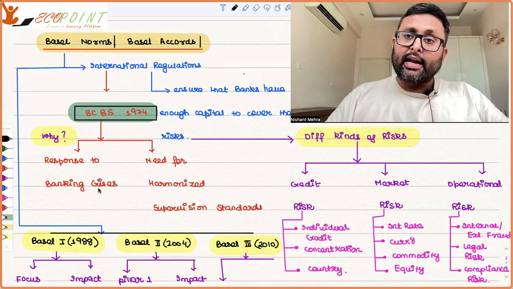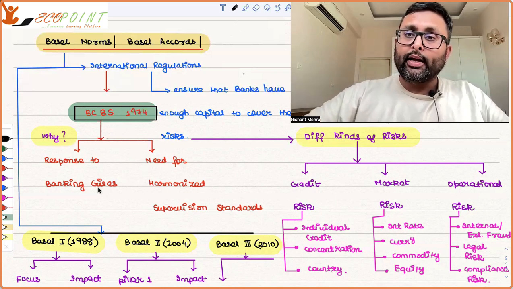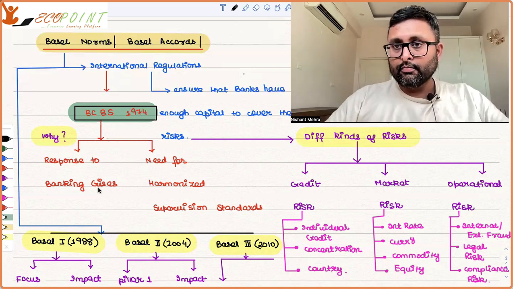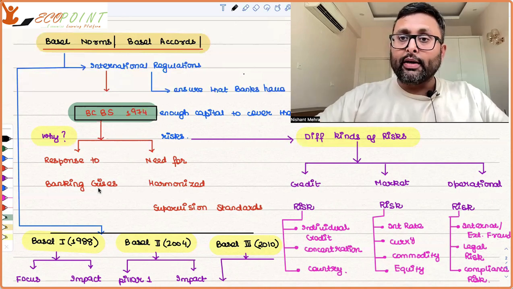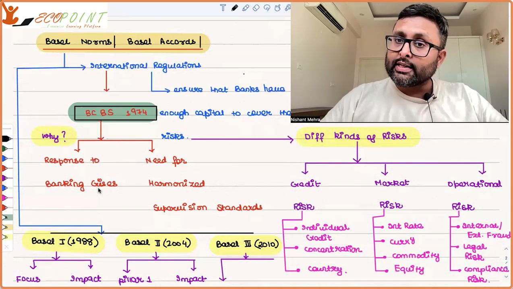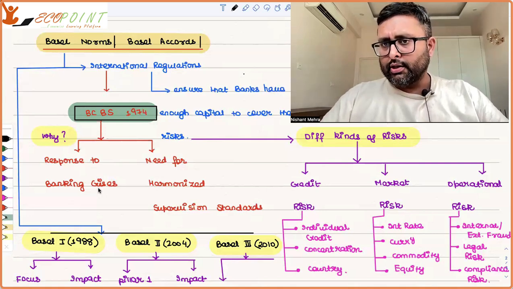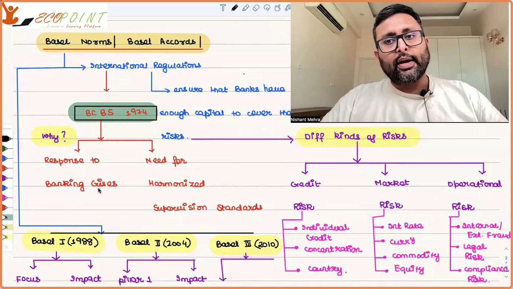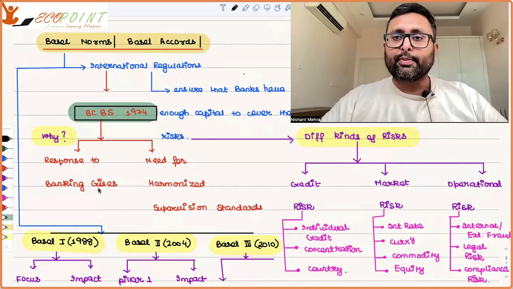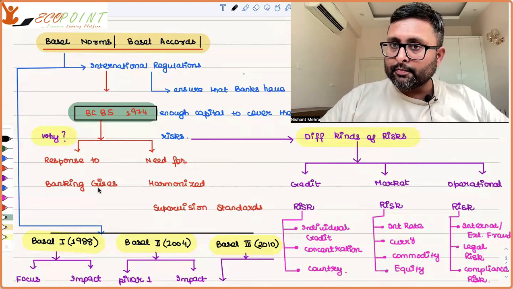Supposedly, I am a bank and I have taken a position that the US dollar is going to be this amount in December, but it actually came out to be lesser than that. So that is a currency risk I have exposed myself to. Equity risk is when I have taken up certain positions in stocks and the stock prices are not matching up to my expectation. I have exposed myself to equity risk.